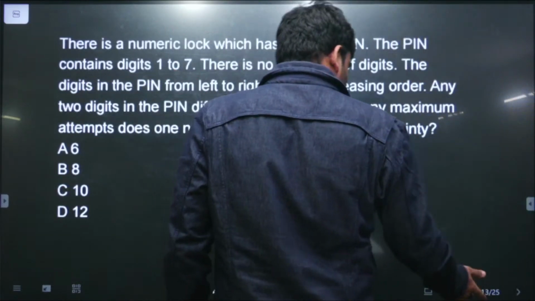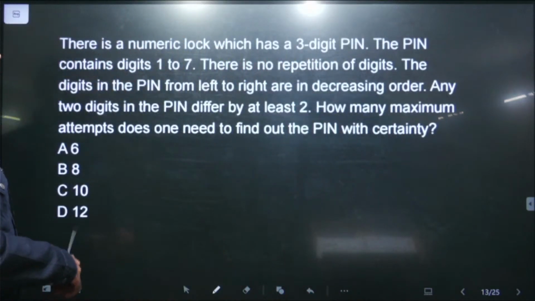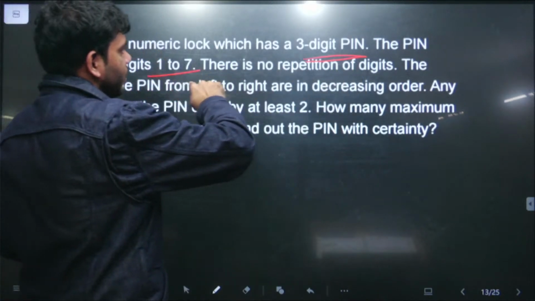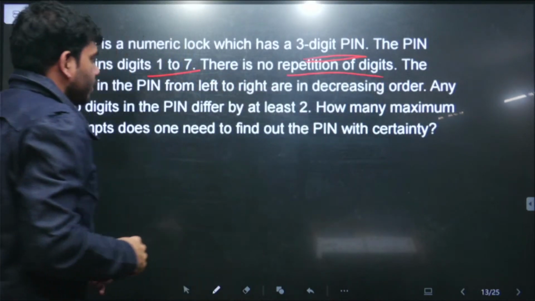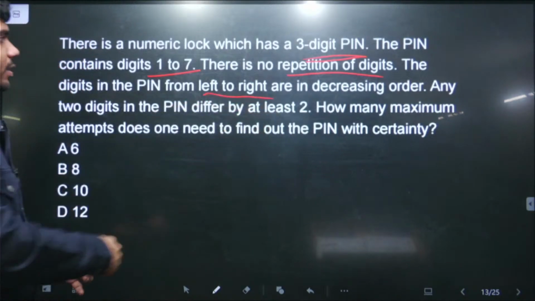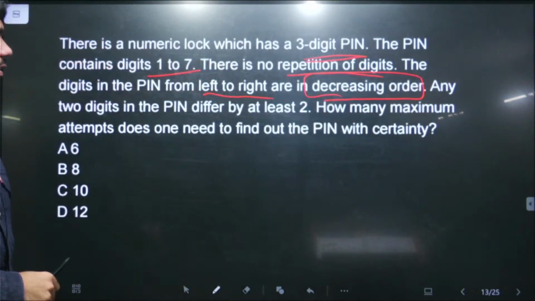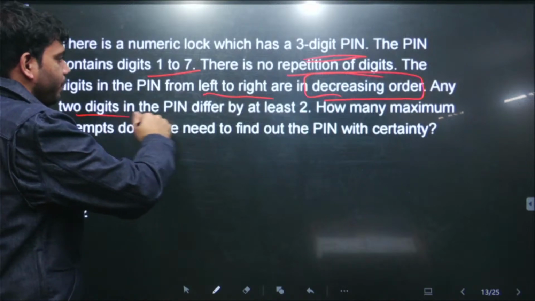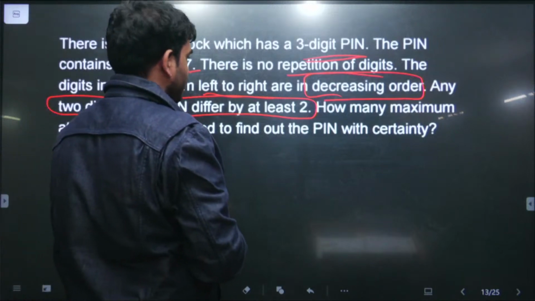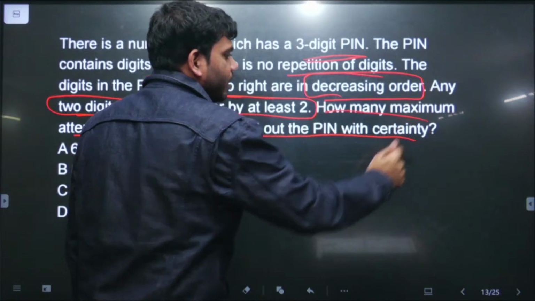So this is the next question. It is saying a numeric lock has a 3-digit pin. The pin contains digits from 1 to 7 and there is no repetition of digits. The digits of the pin from left to right are in decreasing order. The left digit is the largest and the right digit is the smallest. Any 2 consecutive digits of the pin differ by at least 2. How many maximum attempts are needed to find out the pin with certainty?